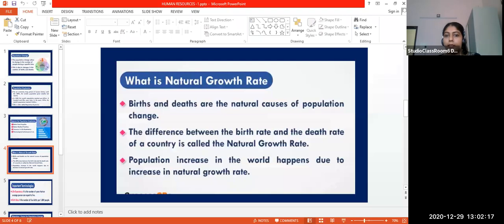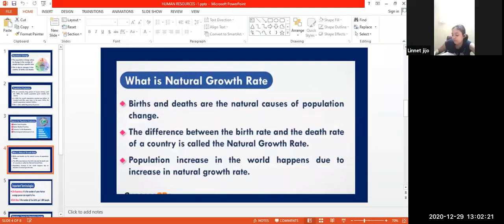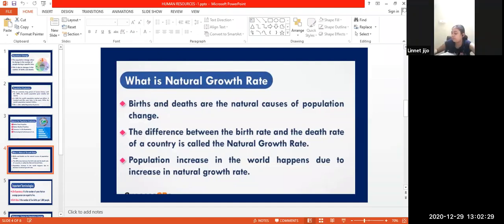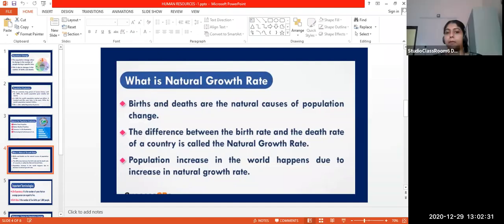Did you all understand how we calculate birth rate and death rate? Yes, ma'am. Birth rate is the number of live births per 1,000 people. Death rate is the number of deaths per 1,000 people. Then we will get a number. The difference between these two numbers is called the natural growth rate of a country. This is one of the reasons or causes of population increase or population change. Clear? Yes, ma'am.